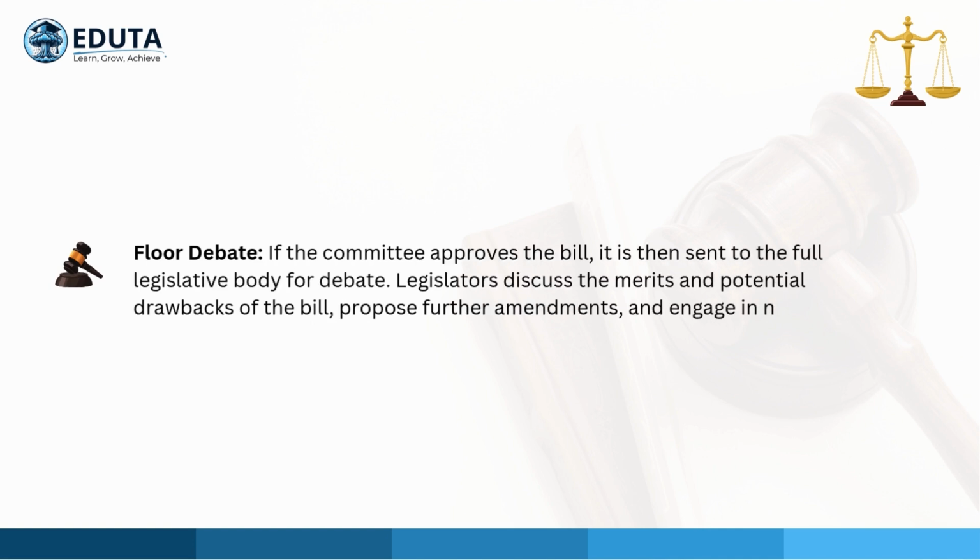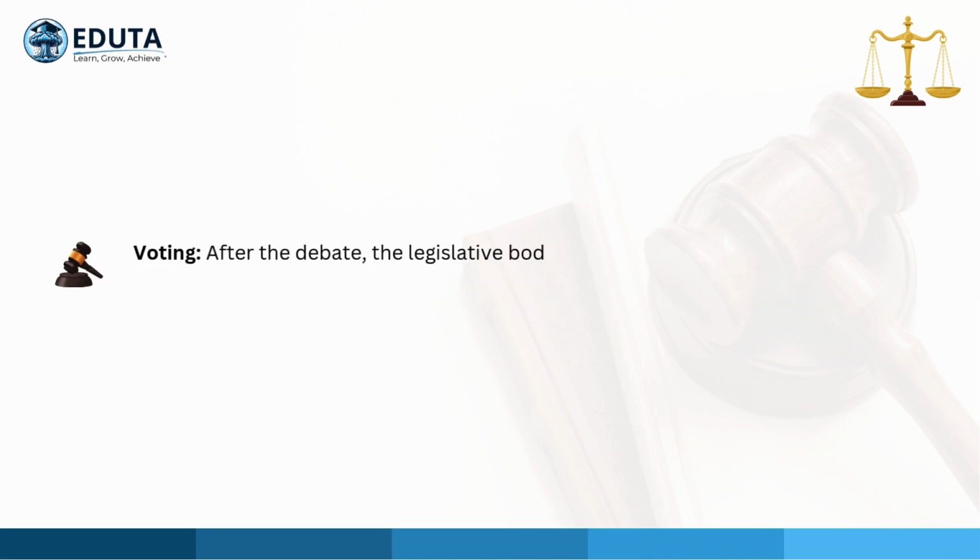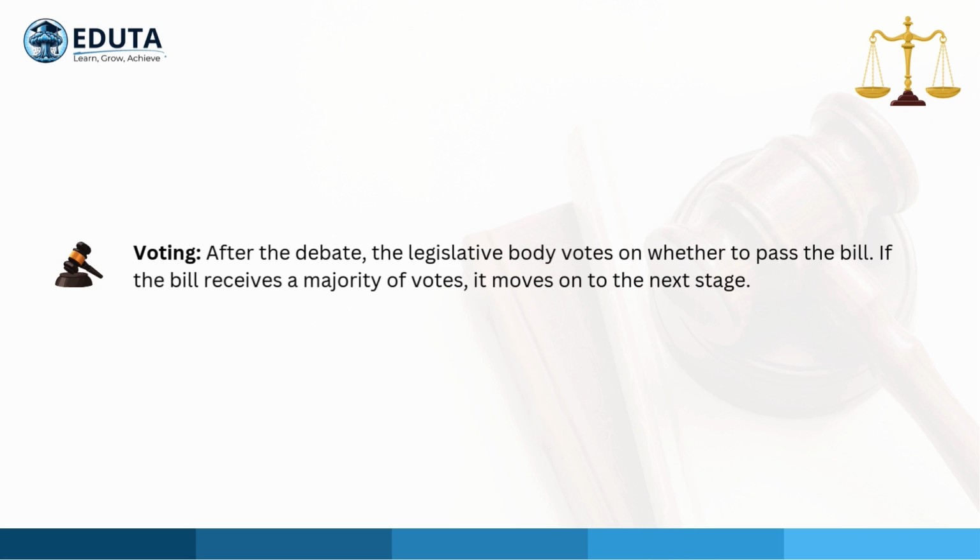Floor debate. If the committee approves the bill, it is then sent to the full legislative body for debate. Legislators discuss the merits and potential drawbacks of the bill, propose further amendments, and engage in negotiations to build consensus. Voting. After the debate, the legislative body votes on whether to pass the bill. If the bill receives a majority of votes, it moves on to the next stage.